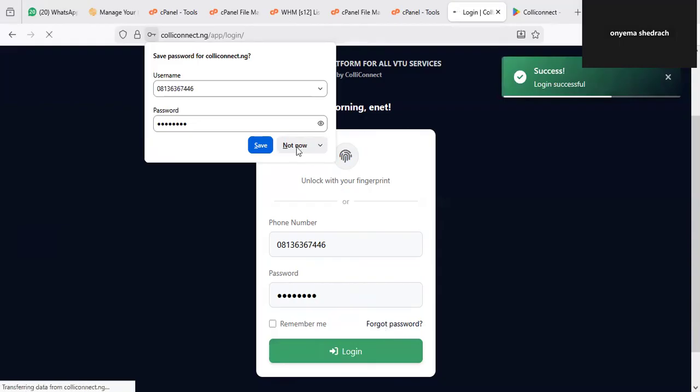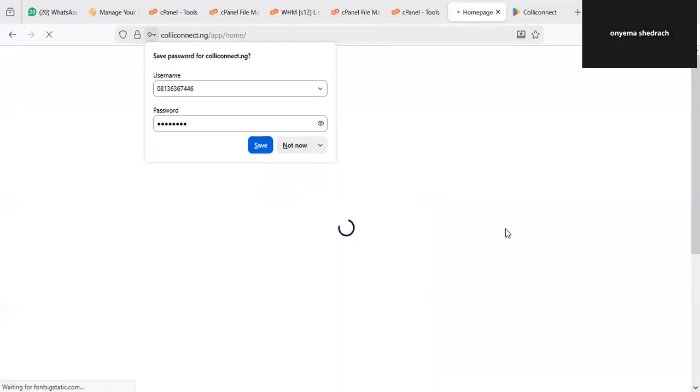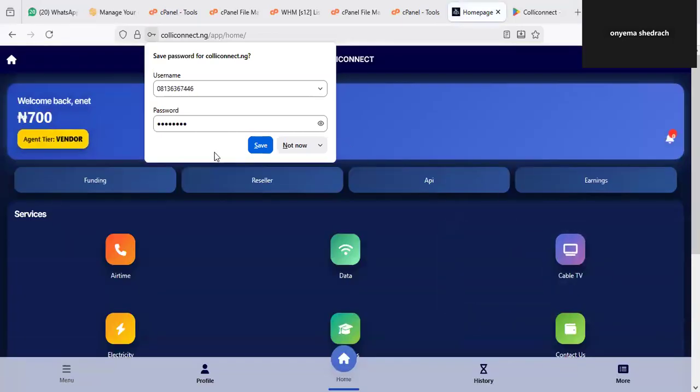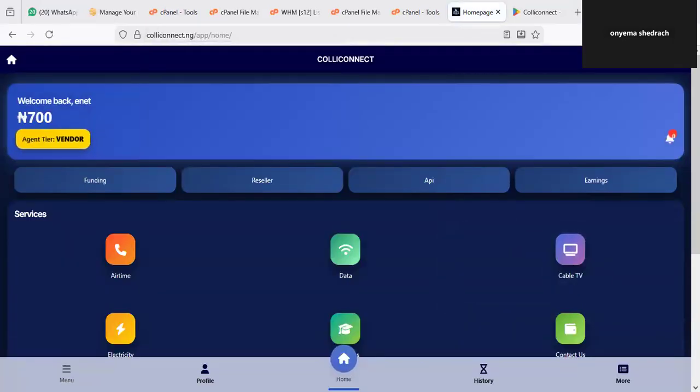So once you click on login, it will tell you successful, and once you are logged in, you will be presented with your own back office. We call this back office, where you can actually manage your account, where you can actually do anything you want to do as regard to your account.